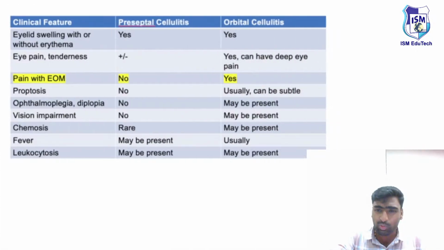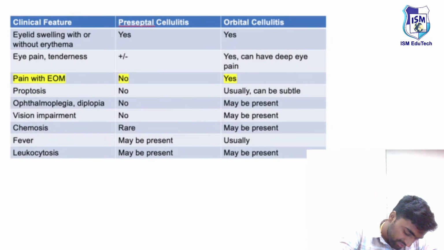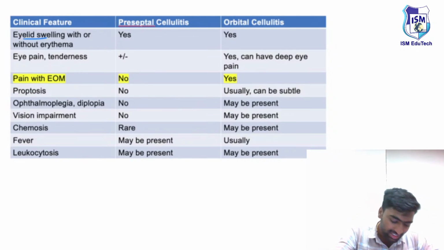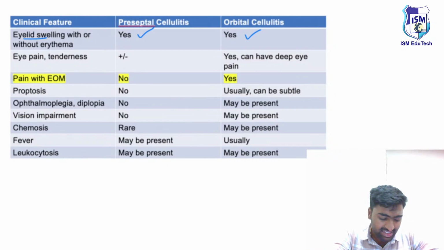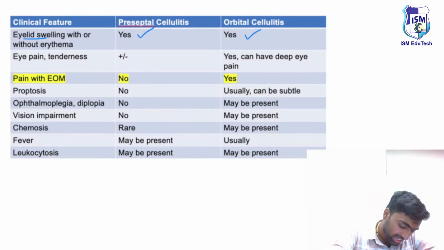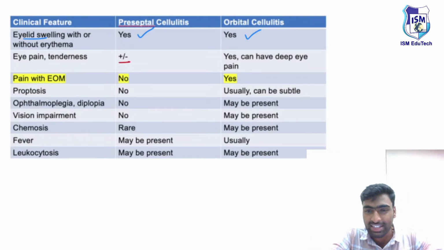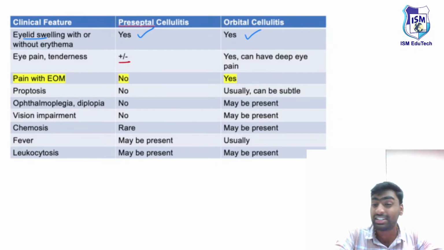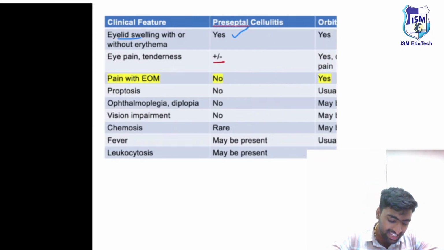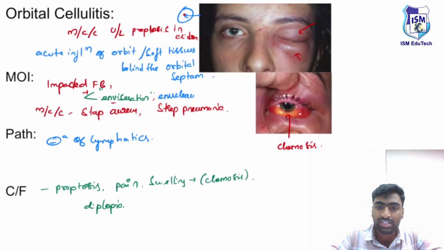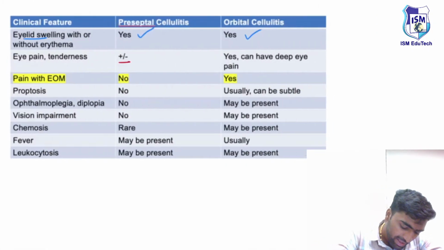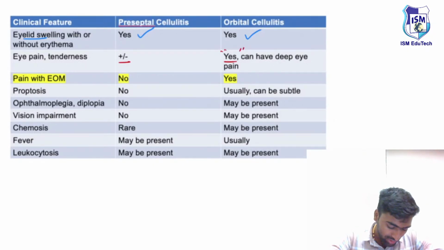With this, we'll come to understanding what a preseptal cellulitis is and how we'll be able to differentiate it from orbital cellulitis. If you see, in both of these conditions we'll see the presence of eyelid swelling, in both preseptal and orbital cellulitis. And we know orbital cellulitis is more extensive, right? Obviously there is inflammation, and there might be a little pain associated. Whereas in the case of orbital cellulitis, you saw this drastic chemosis, so this leads to huge pain for the patient. They'll have sharp pain or diffuse pain.